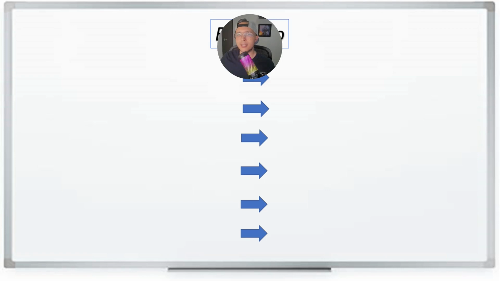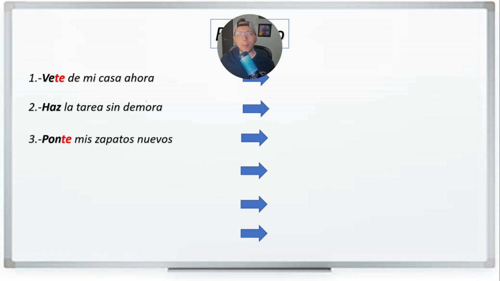Now, let's take a look at some examples. A little exercise. So we have this command, vete de mi casa ahora. Get out of my house now. Haz la tarea sin demora. Do the homework without delaying. Ponte mis zapatos nuevos. Put on my new shoes. Absorbe todo mi tiempo. Absorb all my time.